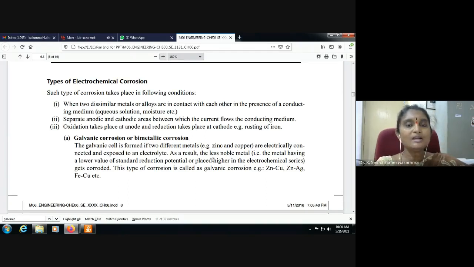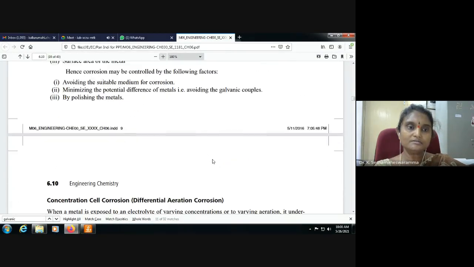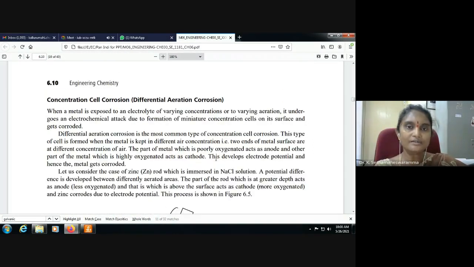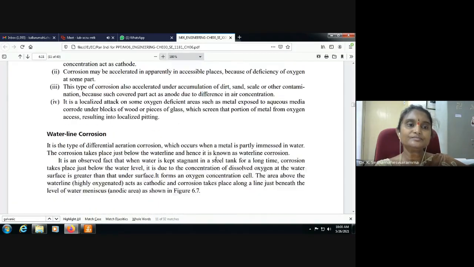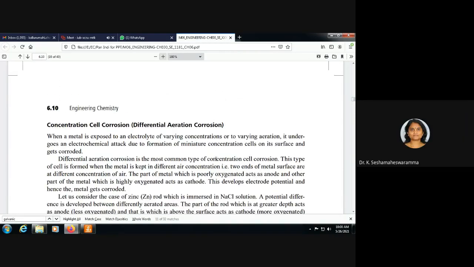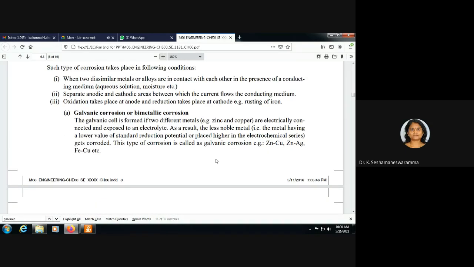Electrochemical corrosion types: galvanic corrosion or bimetallic corrosion, then concentration cell corrosion or differential aeration corrosion, then waterline corrosion. Like that, many types are there. First, we will discuss galvanic corrosion. Another name of galvanic corrosion is bimetallic corrosion.